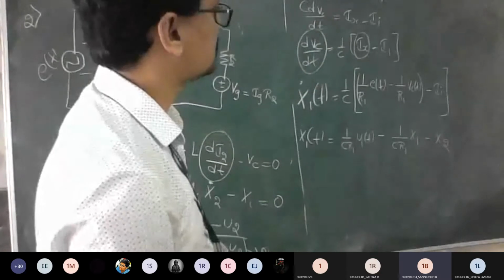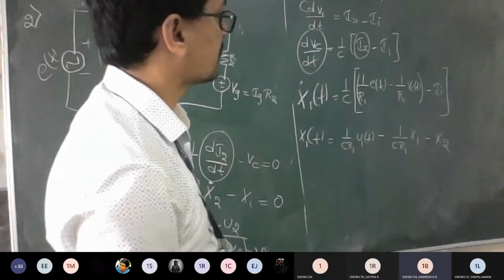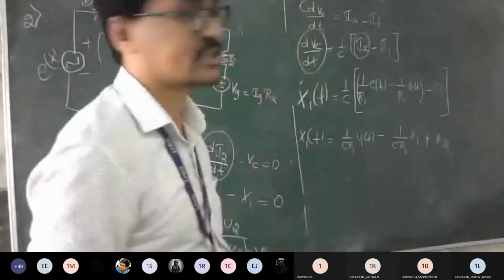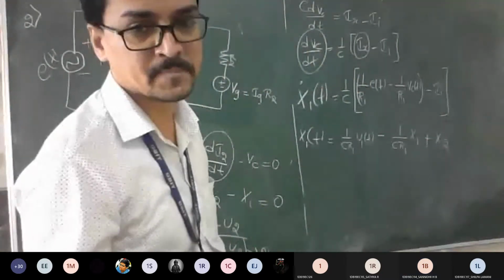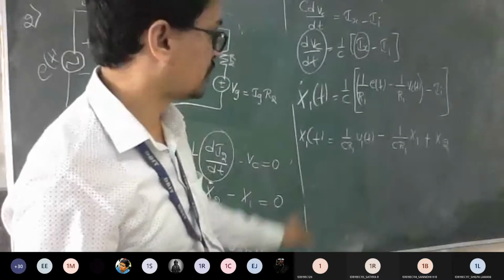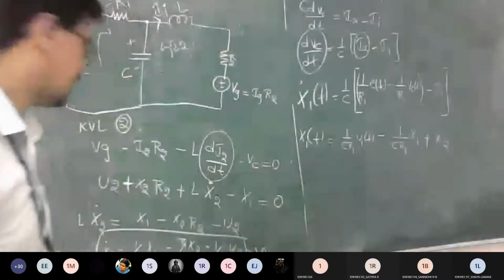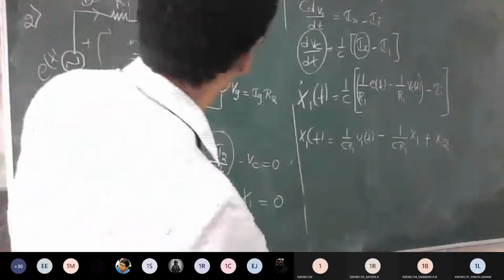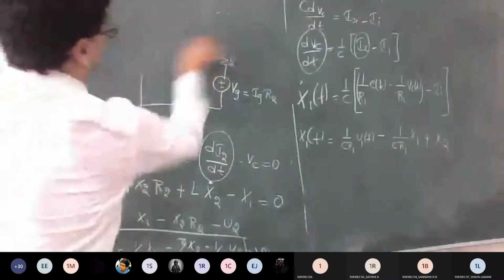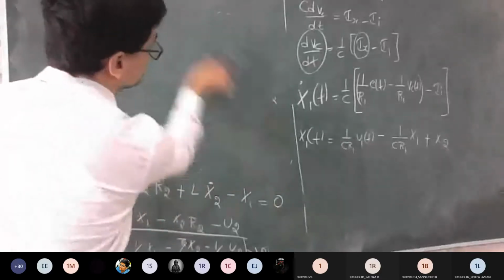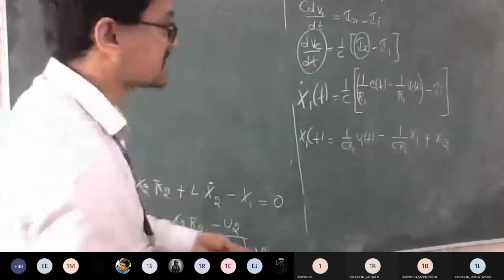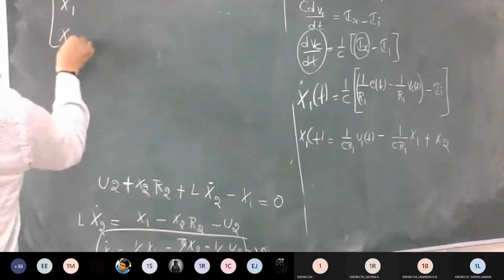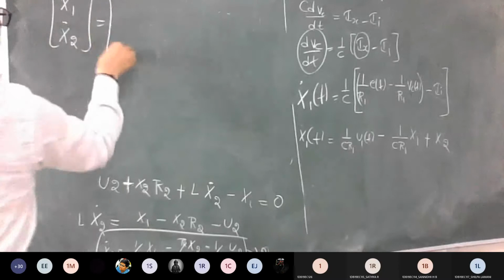Because it is plus X2, minus I2 we will get. Okay. So you have taken X2 as minus I2, correct? Yes, sir. Okay, fine. So now we got X1 of t and X2 of t also. So both answers are there. Can we represent them in a matrix form? Everyone, can we represent them in a matrix form? So X1 dot, X2 dot, both are there. So what are the A coefficients now?